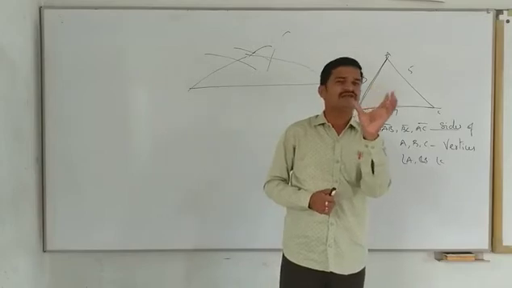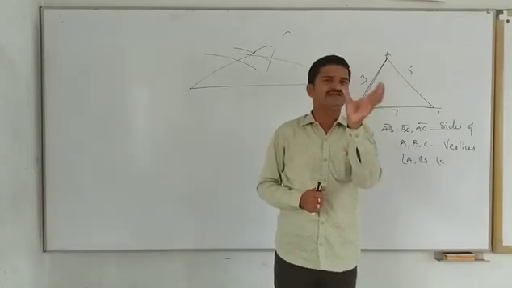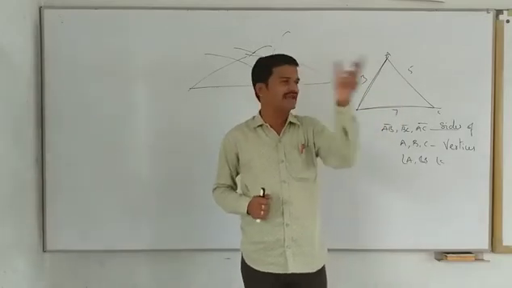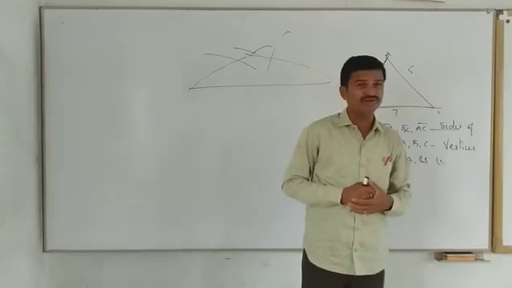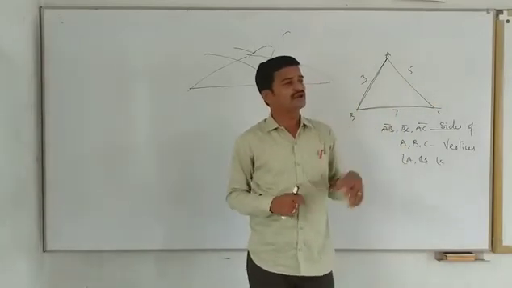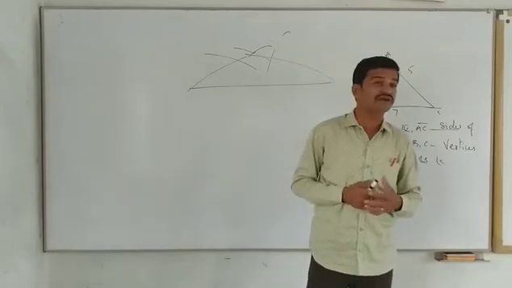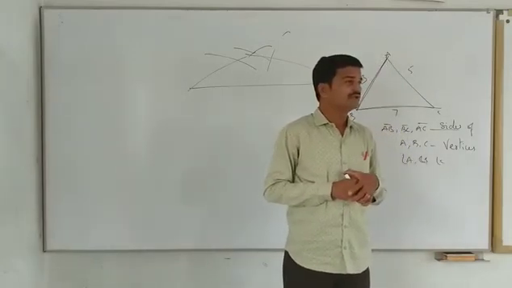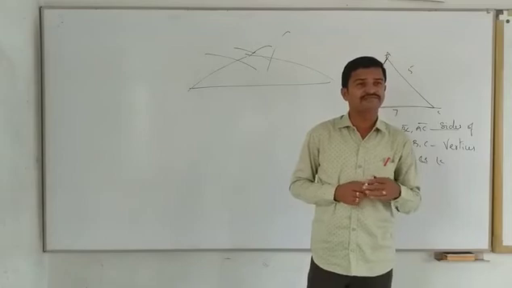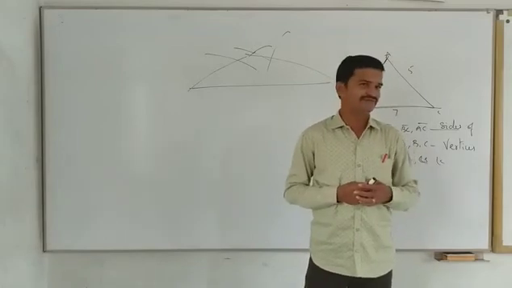So the exterior angle of any triangle is equal to the sum of its two opposite interior angles. That also, are you clear? So based on this, can anyone tell what is the exterior angle of an equilateral triangle? What is the exterior angle of an equilateral triangle? Sir, 120. 120. Very good.